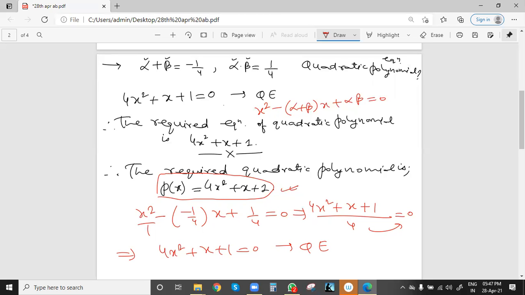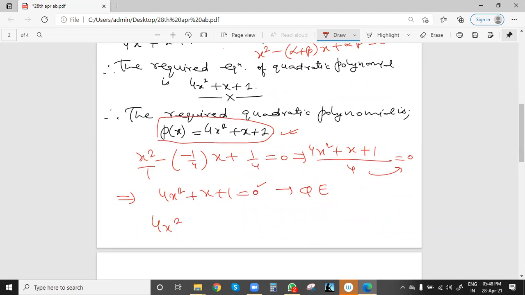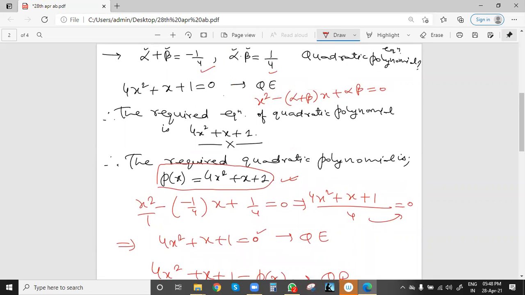So similarly, we are following the reverse order. The sum of roots and product of roots are given, meaning zeros are given, and we are obtaining this quadratic equation. So first we obtain the quadratic equation. In a quadratic equation, the right hand side or p(x) term is 0. Only then can we find the zeros value, or alpha beta value, or roots value. And for writing the quadratic polynomial, the equation becomes 4x square plus x plus 1 equal to p(x). So this is the equation of the quadratic polynomial. Write like this: p(x) equal to 4x square plus x plus 1, or like this also we can write. The required equation of the quadratic polynomial is 4x square plus x plus 1.